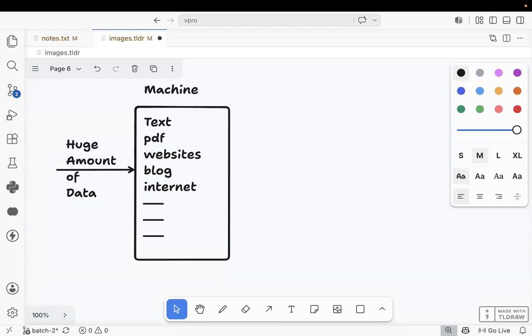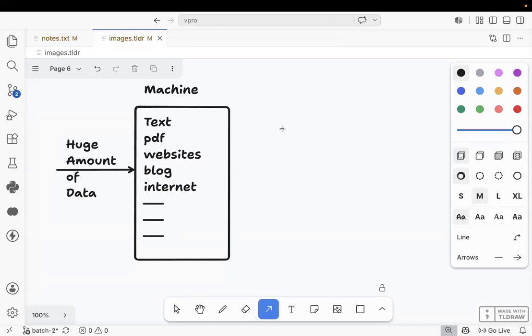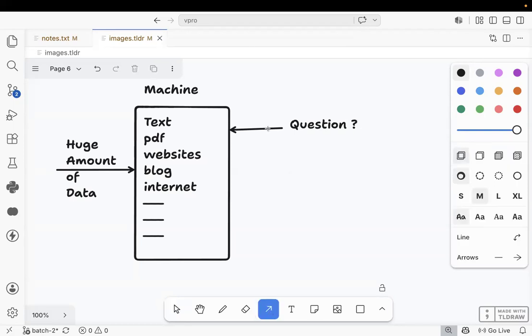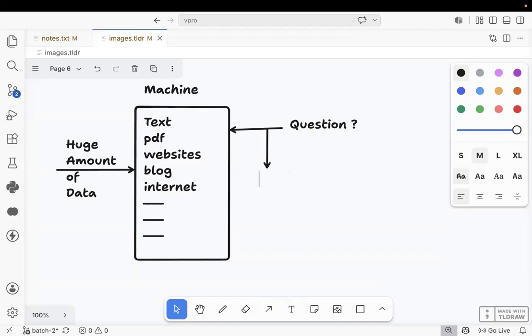After training, I want to ask a question to the machine. If you ask the question, the machine is able to generate the answer. Yes or not? Very simple thing.